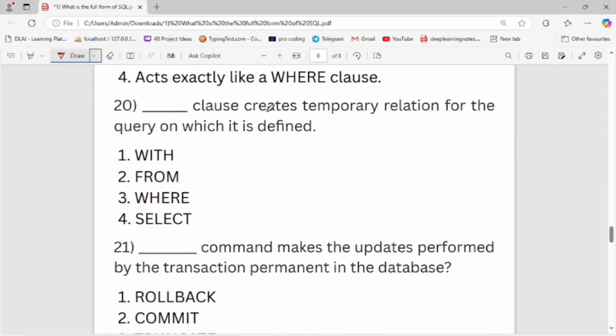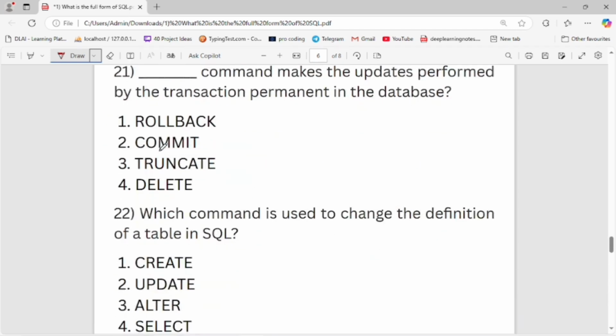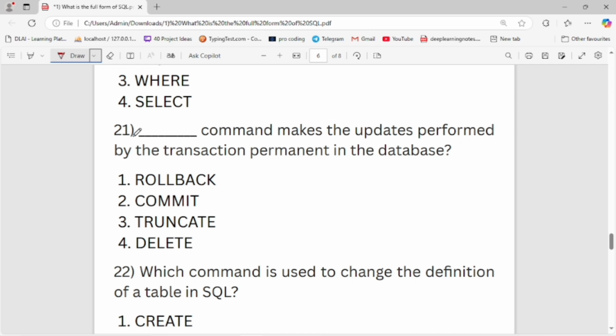Dash clause creates a temporary relation for the query in which it is defined. First is WITH, second is FROM, third is WHERE, fourth is SELECT. First is the right option. The WITH clause creates a temporary relation for the query in which it is defined. Now let's move to the next question.